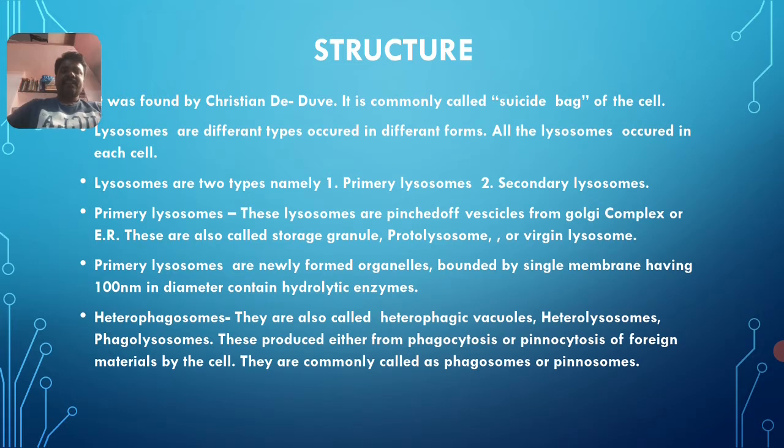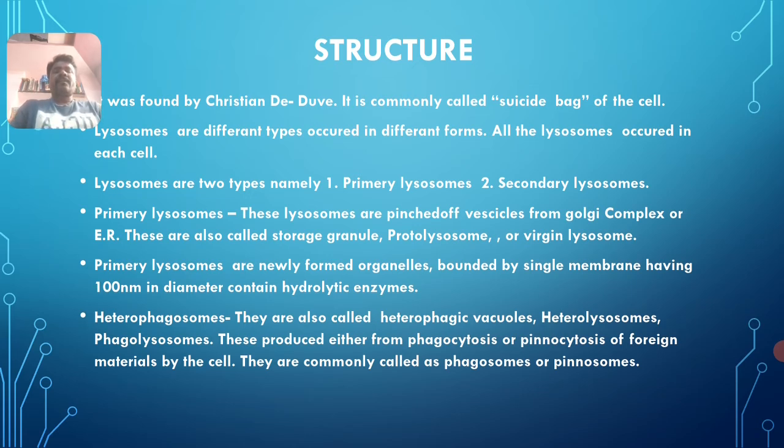Then let us study heterophagosomes. The very important thing here: heterophagosomes are also called heterophagic vacuoles. Vacuoles are nothing but sac-like structures. Heterolysosomes are phagolysosomes. These are produced either from phagocytosis or pinocytosis of foreign material by the cell.